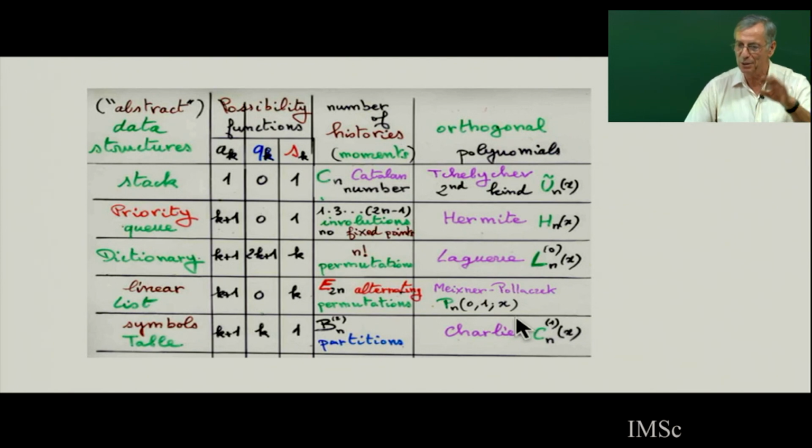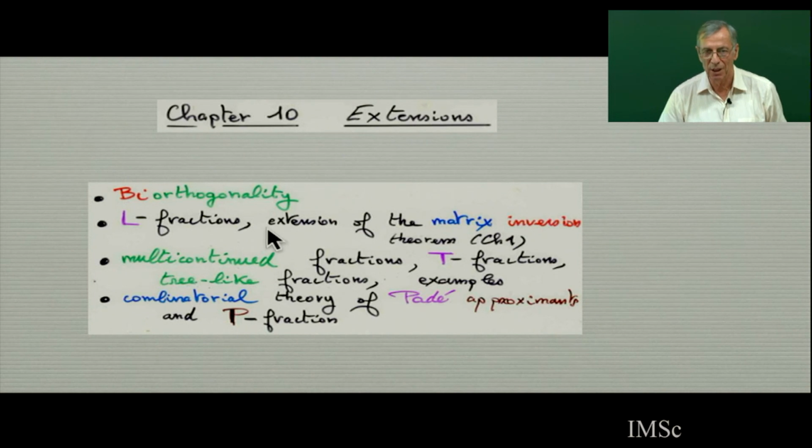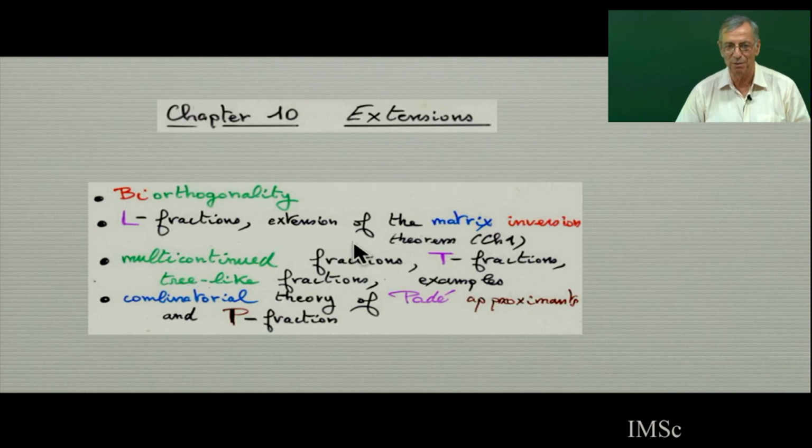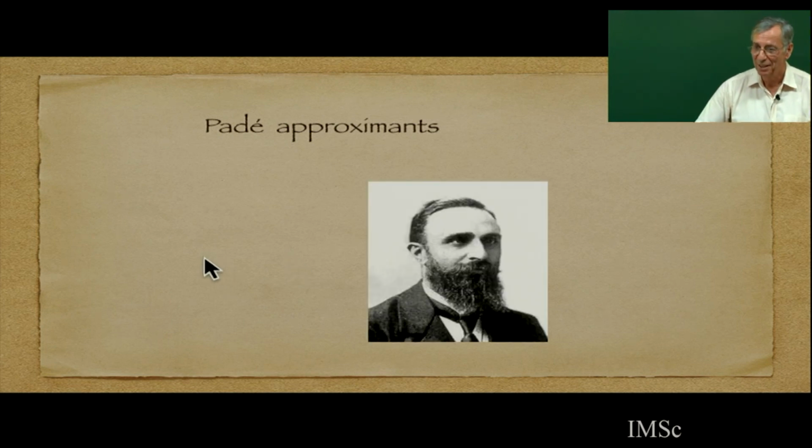So this is a very beautiful theory. There were many papers, applications of all this. And I will finish with the extensions. B-orthogonality has been done, and many extensions of fractions: L fraction, T fraction, C fraction, P fraction, multi-continued fraction. Padé approximant. Padé was a student of Hermite.